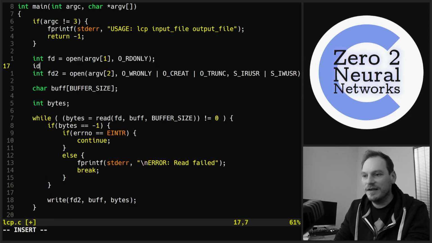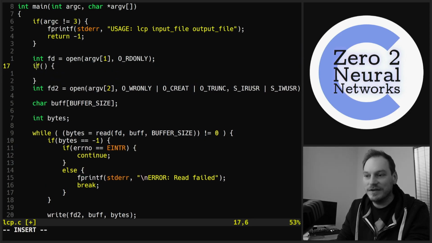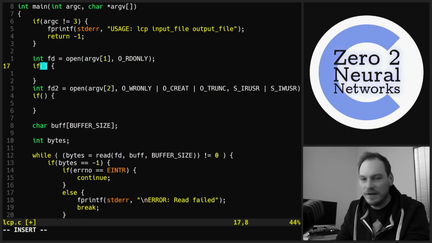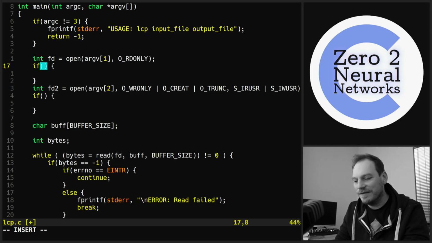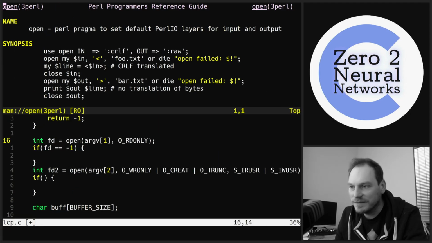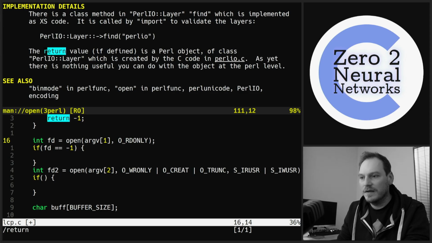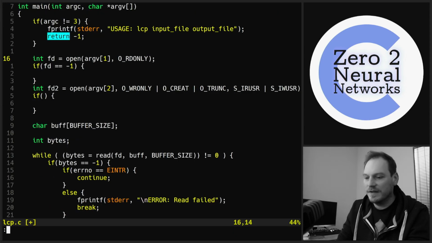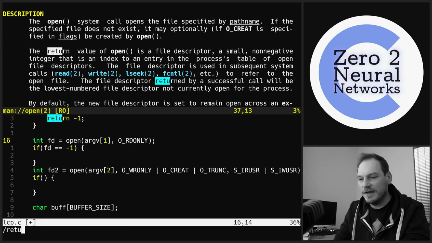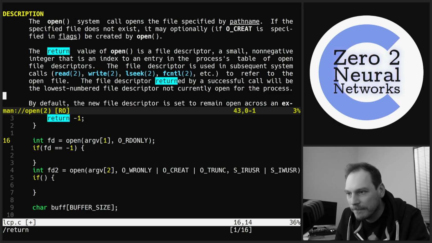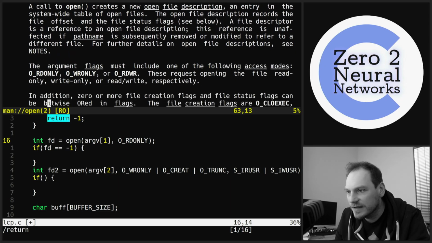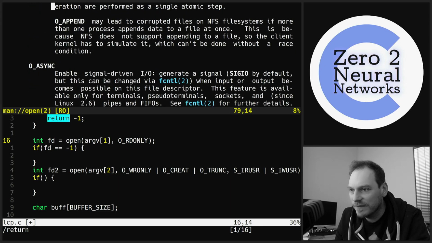We haven't actually checked for errors here. We have to do a lot of error checking if we're working with files and strings. Lots of error checking. If fd equals -1, I'm sure this returns -1 if it's an error. I don't do a huge amount with files, or at least I haven't lately. I'm sure it returns a -1.